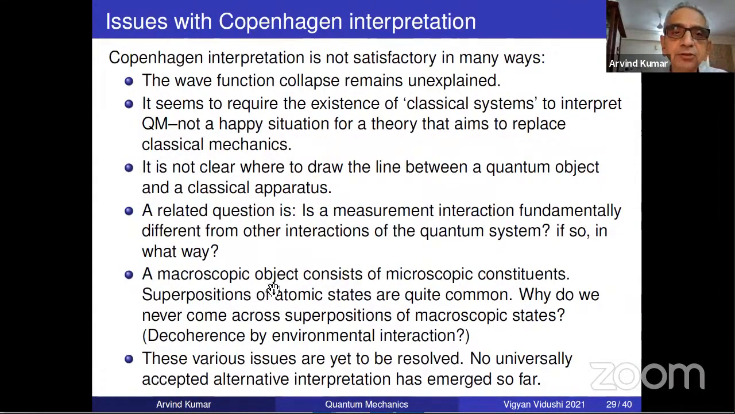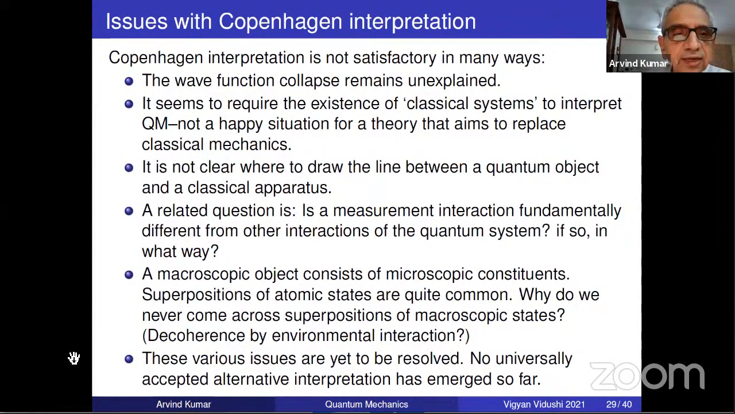And another point: a macroscopic object consists of microscopic constituents. So does it not follow quantum mechanical rules? In particular, atomic state superpositions are so common. We have been talking about it all the time. But why do we never come across superpositions of macroscopic states? Have you ever come across a superposition of a table being 50% of the time here in the dining room and 50% in the kitchen? Have you ever seen such a state? Why does it not happen if it happens for an atom?